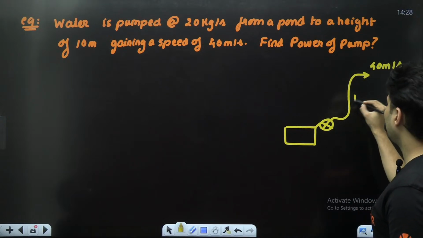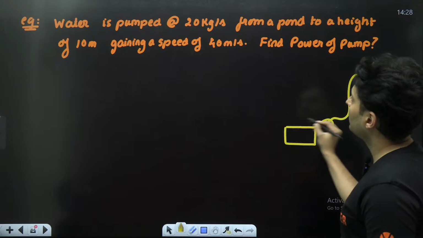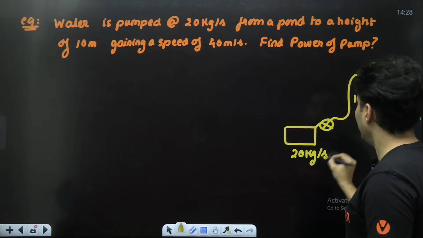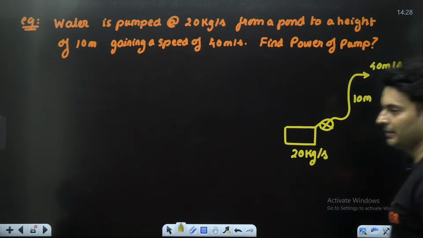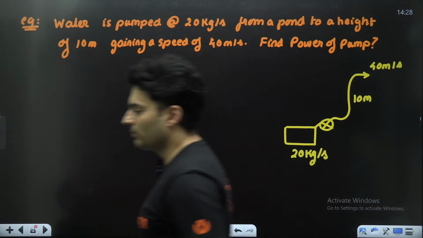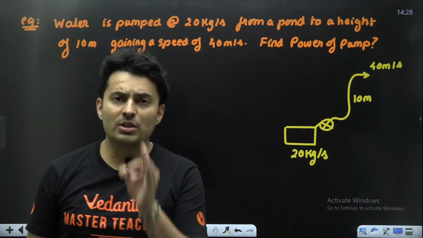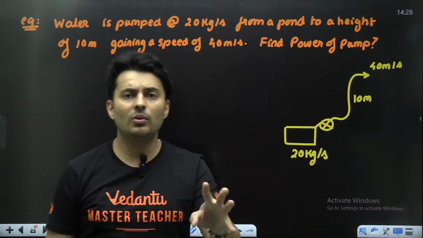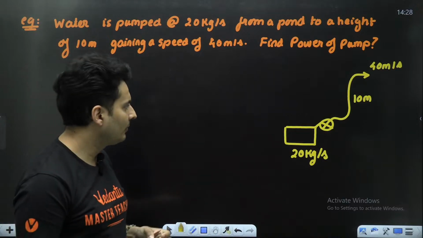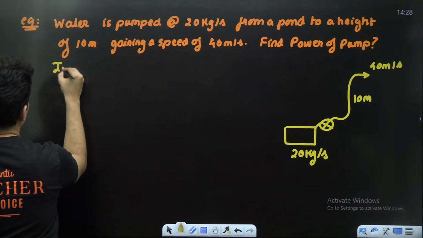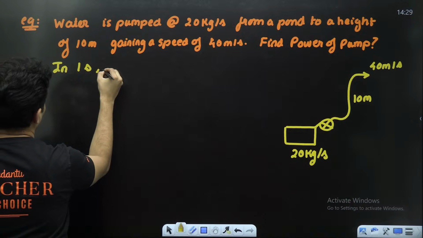The height is 10 meters, and every second 20 kg are going up. So what is the power of the pump? Obviously the pump is doing work. If you can calculate how much work it is doing per second, you have calculated the power. So let's do all the calculations in 1 second. So in 1 second, what happens?